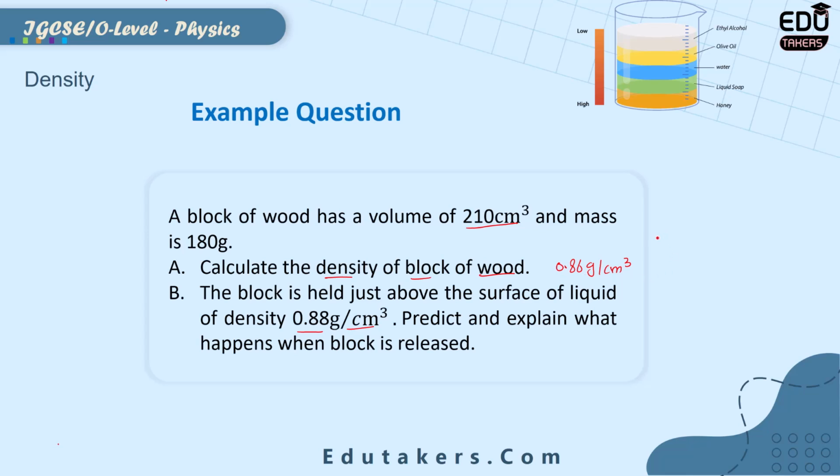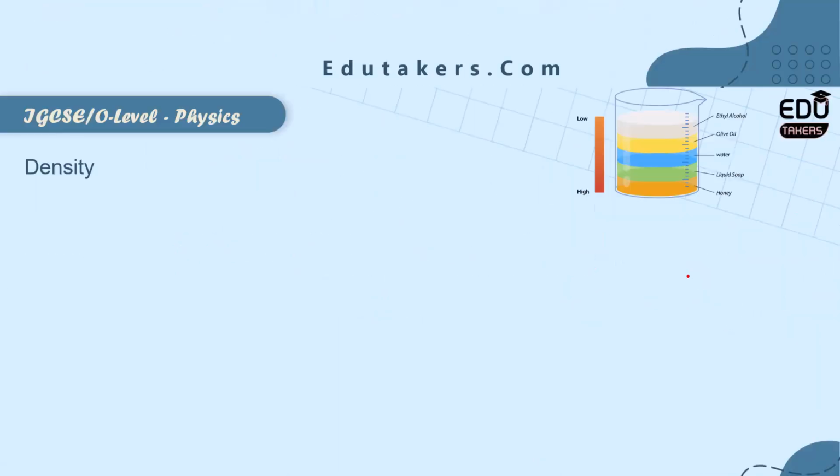I can simply write here the density of liquid is 0.88 gram per cubic centimeter. The density of wood is smaller than the density of liquid. So when the density of the object is smaller than the density of liquid, what will happen? Of course, this object will float.